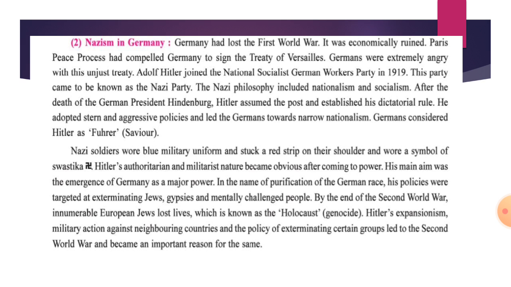Hitler's authoritarian and militarist nature became obvious after coming to power. And his main aim, what was his main aim? The emergence of Germany as a major power. In the name of purification of the German race, his policies were targeted at exterminating.